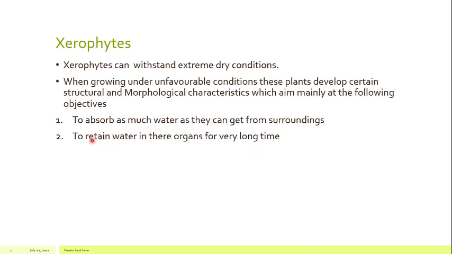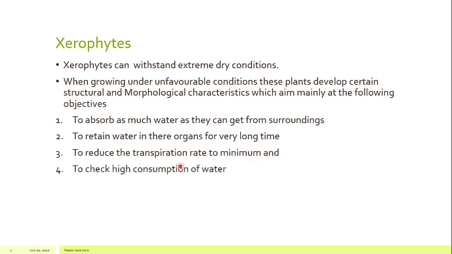The second objective is to retain the water in their organs, the third objective is to reduce the transpiration rate to a minimum, and the fourth one is to check high consumption of water. Their organs and transpiration mechanisms are developed, and the adaptations are there to minimize the loss of water, so that the water can be retained in the plant and used.